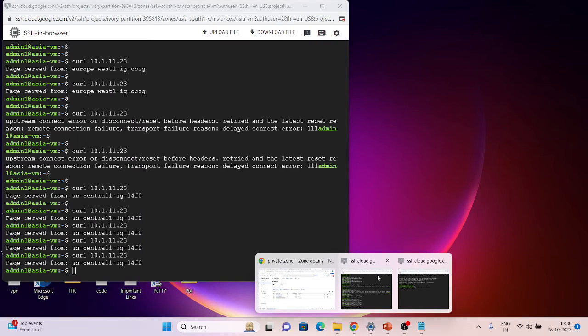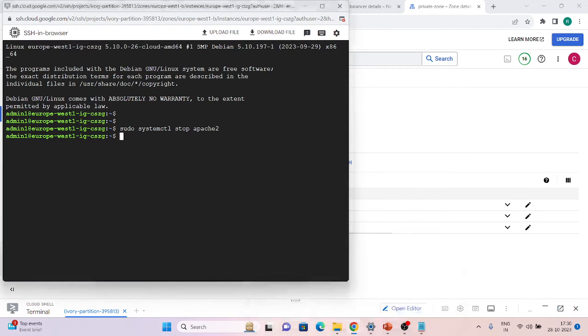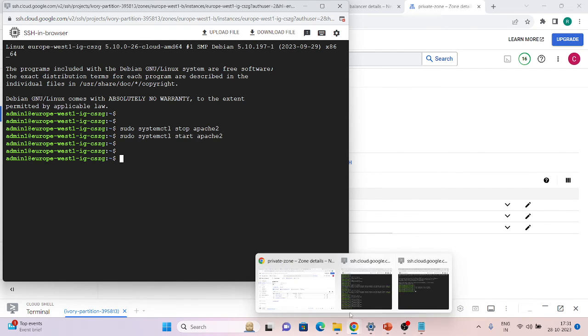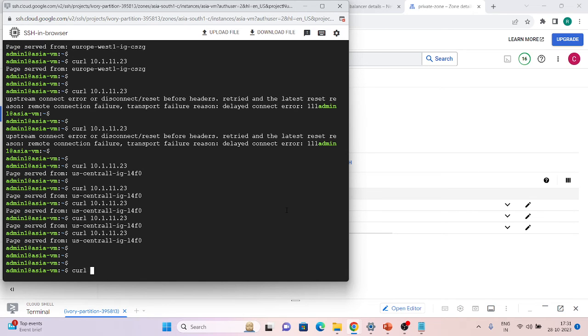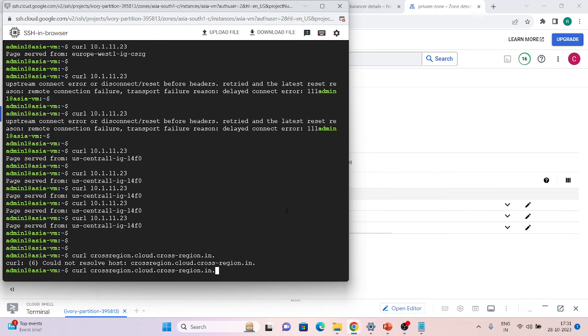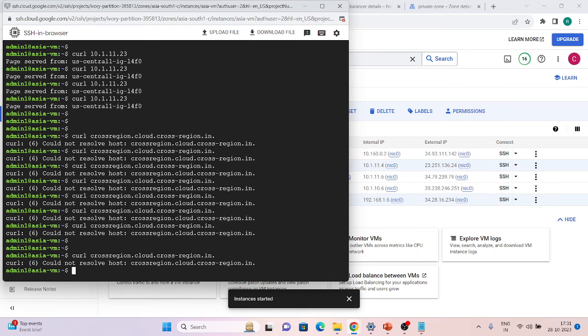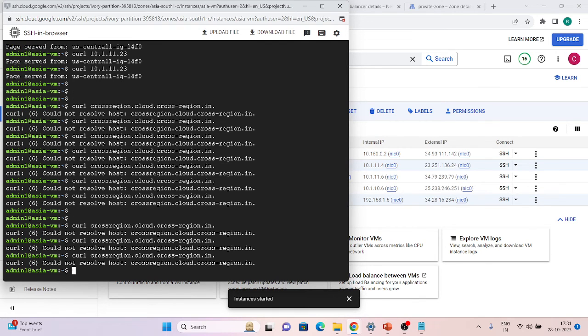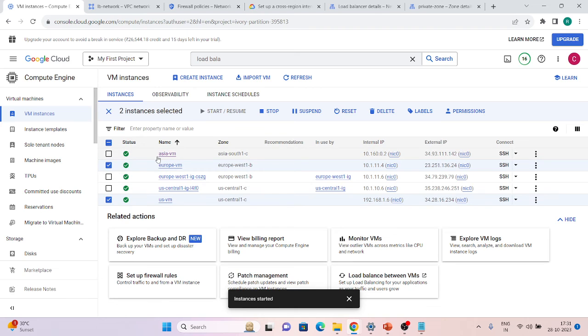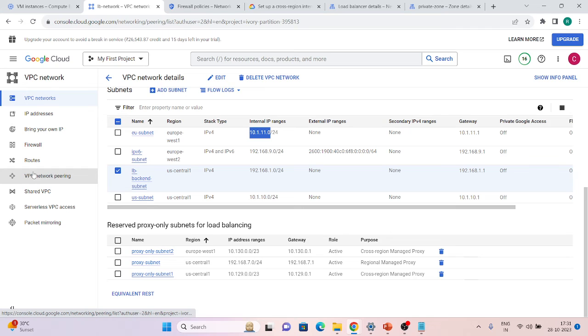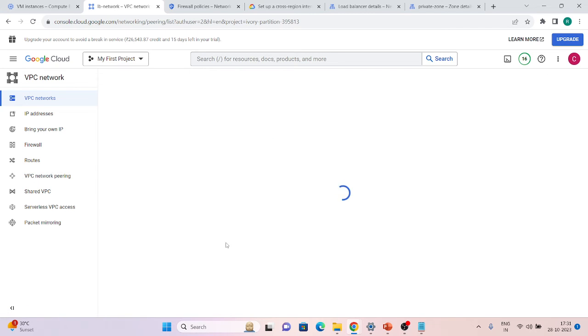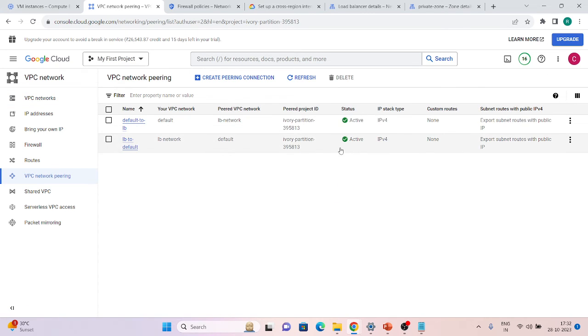Before trying, let's start our Apache server once again. It is in stop state. Let's start it. It has been started. Let's go back to our Asia VM and just curl this specific one. I just came to know I'm not able to hit this IP because this VM is in some other network, the default network, and I think previously I created a peering between them. That's why I'm able to hit that. So there's a peering between them.